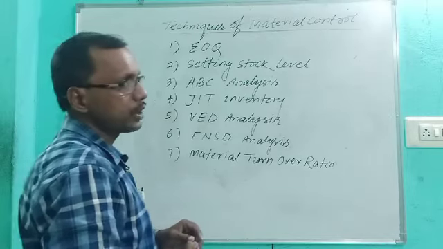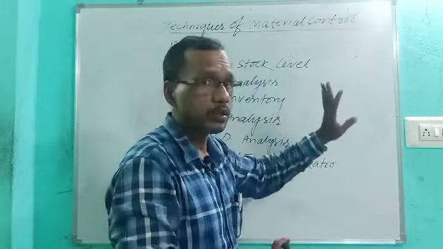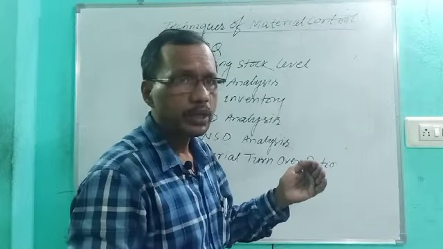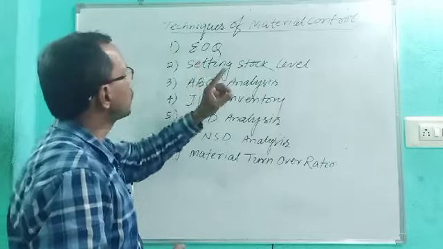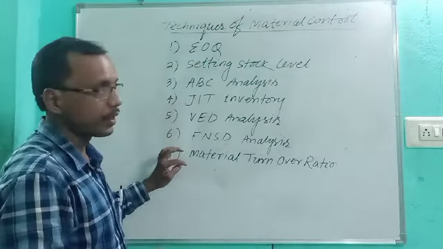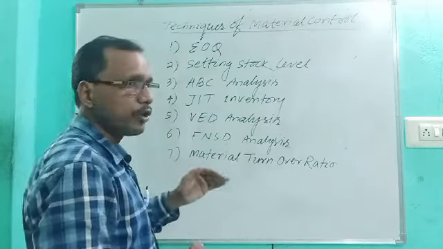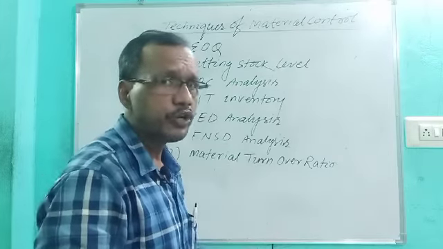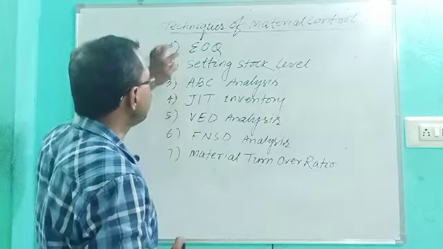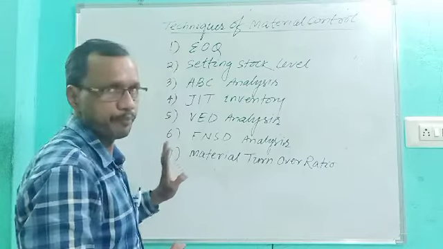These are the different techniques of material control. As you know, material control is vital, and the material used in the organization can be controlled by different techniques. Depending upon the necessity, suitability and viability of the organization, you have to select any one of them.